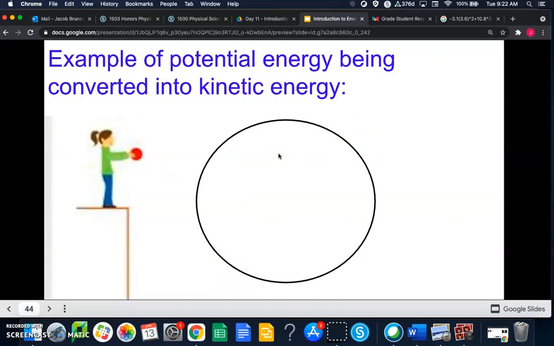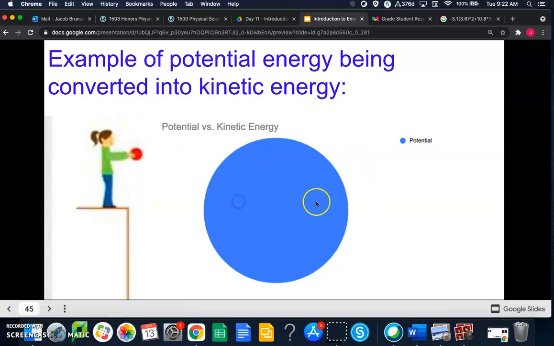Okay, so let's go through an example of potential energy being converted into kinetic energy. Remember, energy is never created or destroyed, it just converts into different forms. So if we think about it, this person standing on top of a box holding a ball, that ball is all potential energy right now, right? And that's because the ball's not moving, but we know if she lets it go, it would have the potential to fall down. So go ahead and fill in your circle blue, and then make a little key over here that blue means potential.